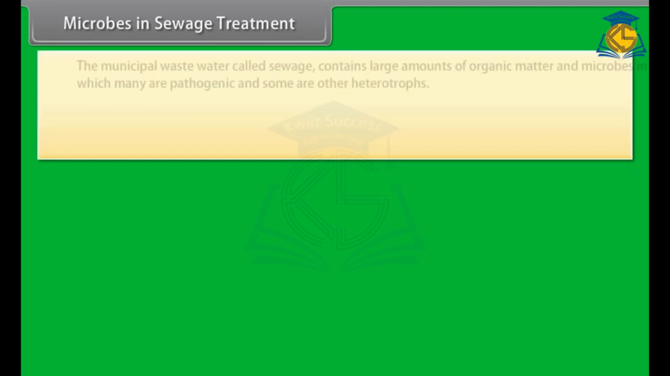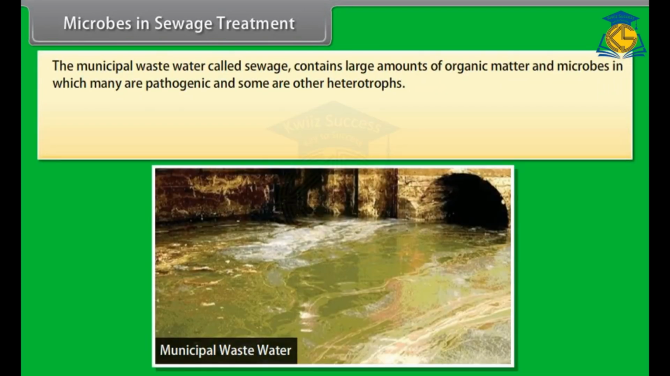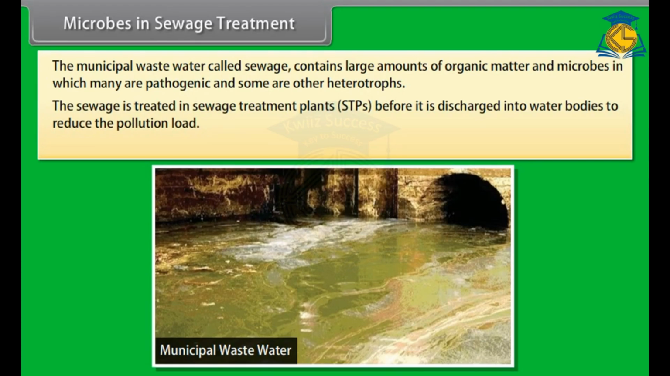Microbes in sewage treatment. The municipal wastewater called sewage contains a large amount of organic matter and microbes, in which many are pathogenic and some are other heterotrophs. The sewage is treated in sewage treatment plants (STPs) before it is discharged into water bodies to reduce the pollution load. The treatment involves two steps.